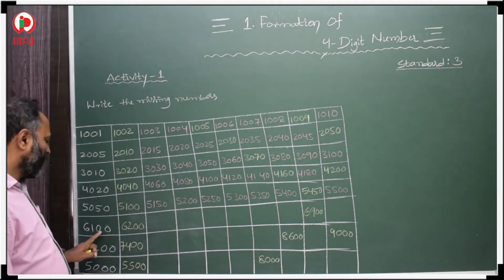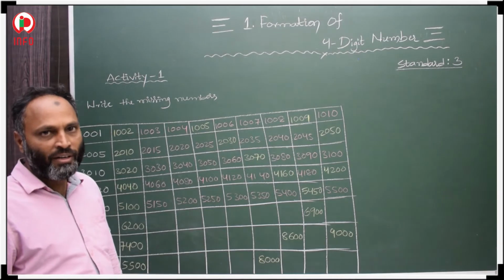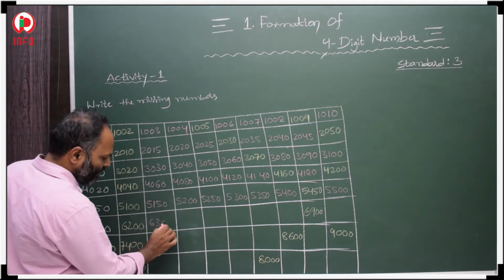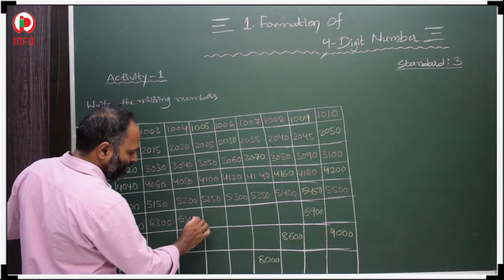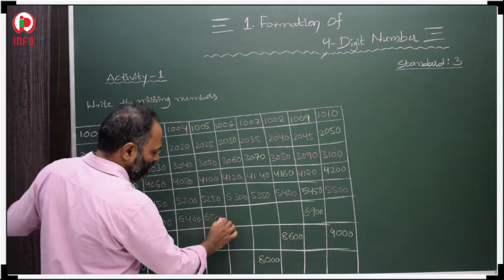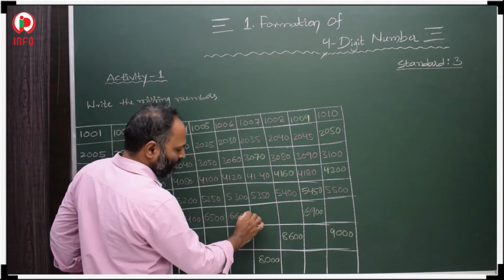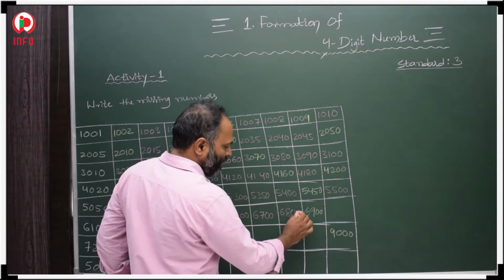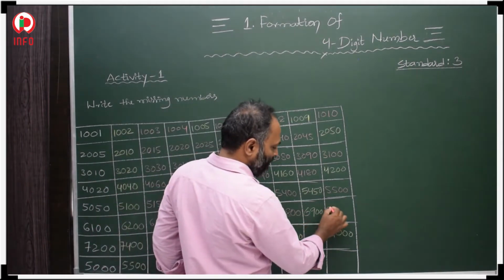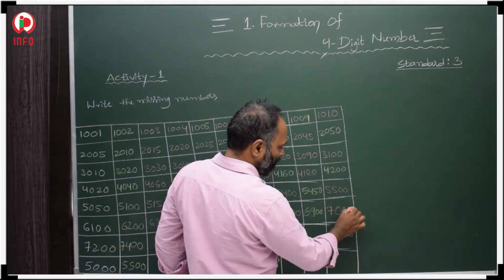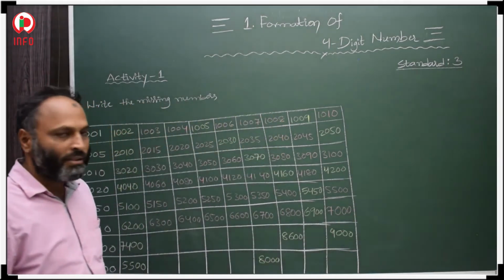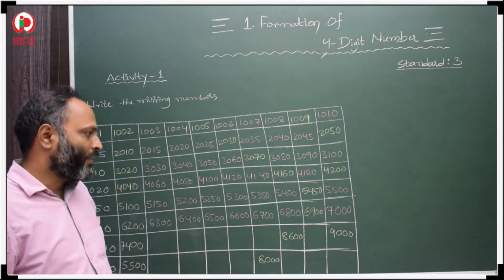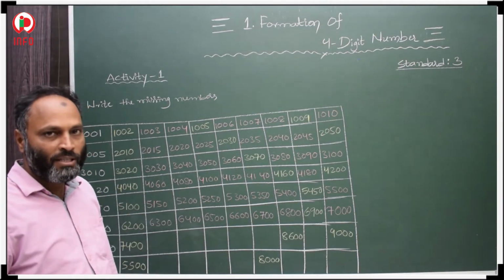Now 100, 200, here 100 skip counting: 6100, 6200, 6300, 6400, 6500, 6600, 6700, 6800, 6900, then after that 7000. After 6900, if you skip 100, then we get 7000.